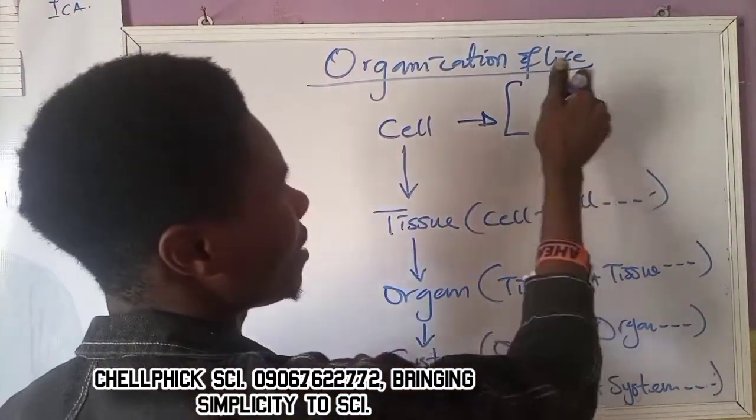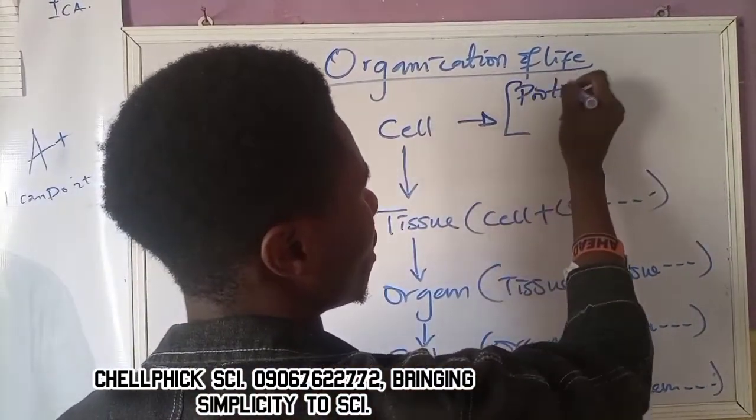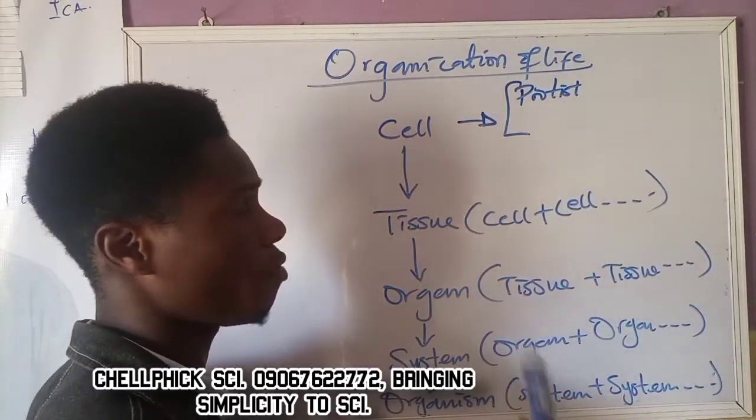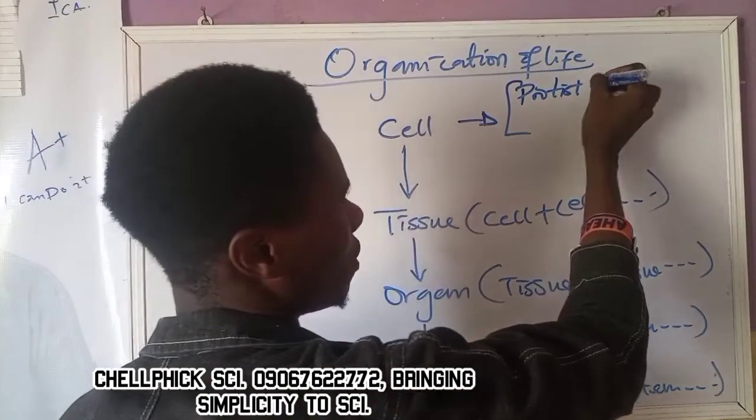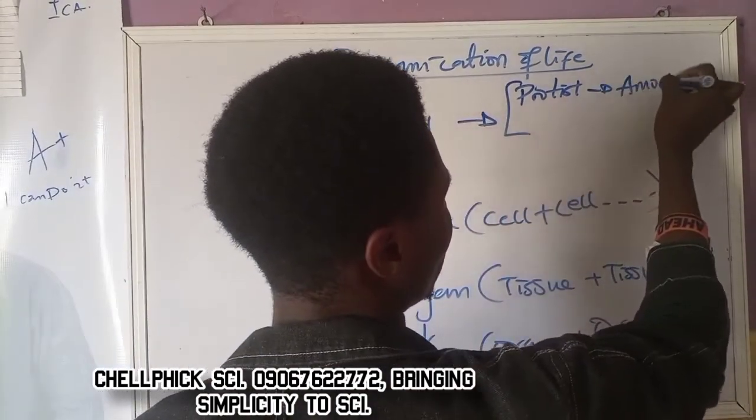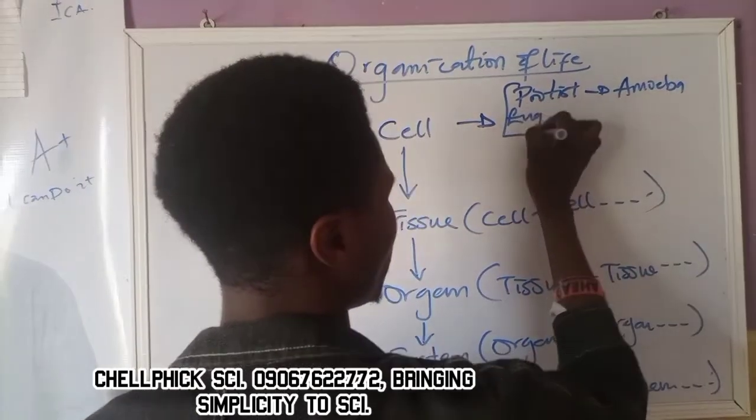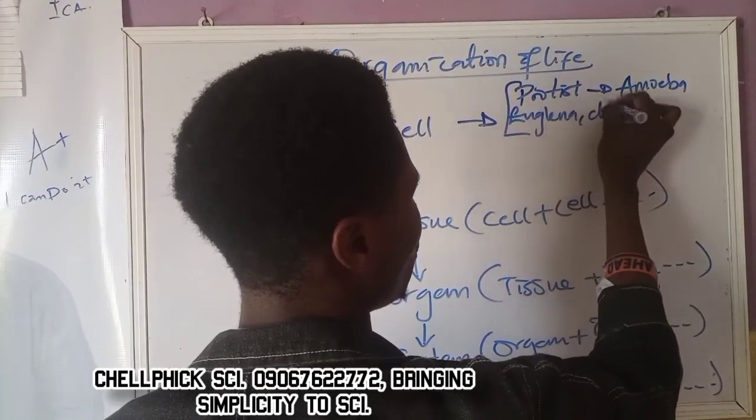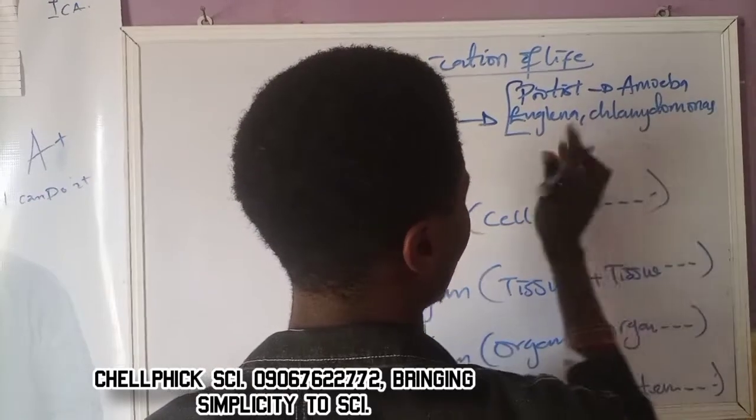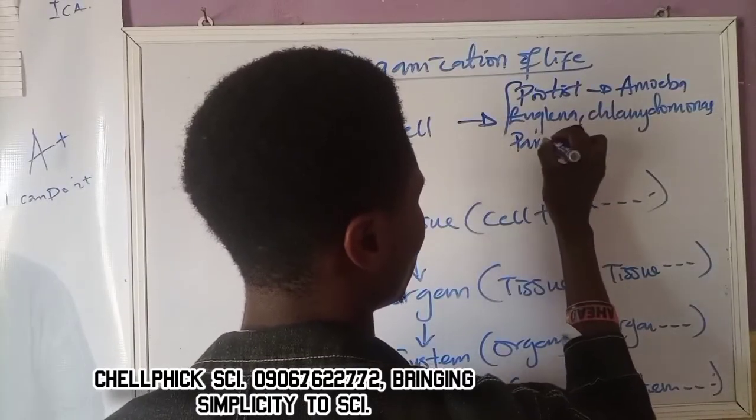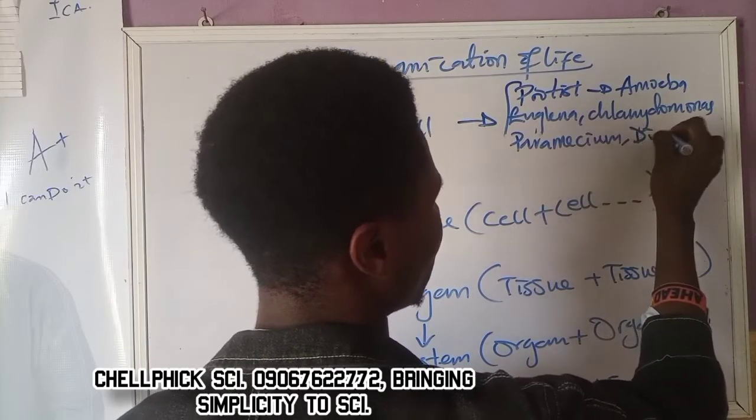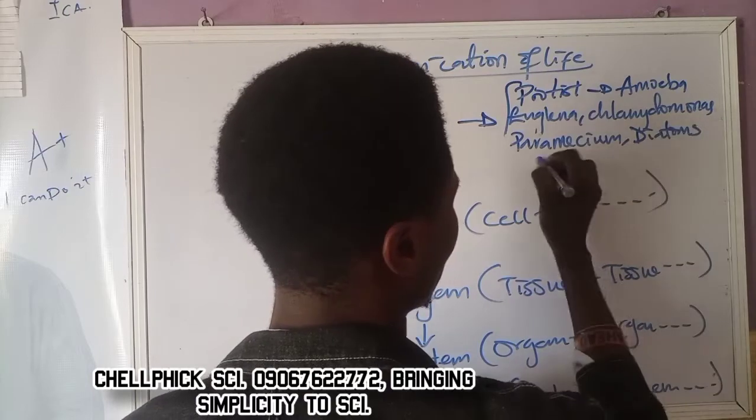And what are those organisms? All the protists. If you don't know the protists, check my videos on protists. That is protista. Examples of protista are amoeba, euglena, chlamydomonas, paramecium, diatoms, chlorella.